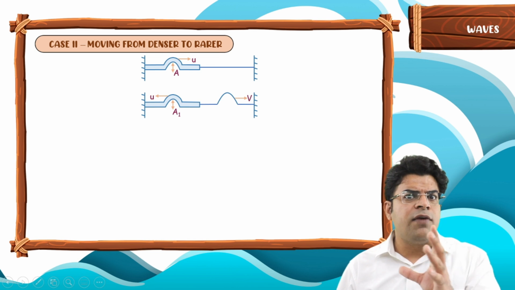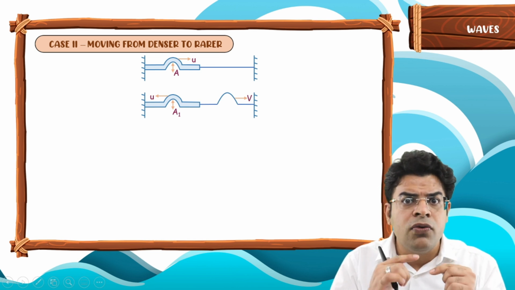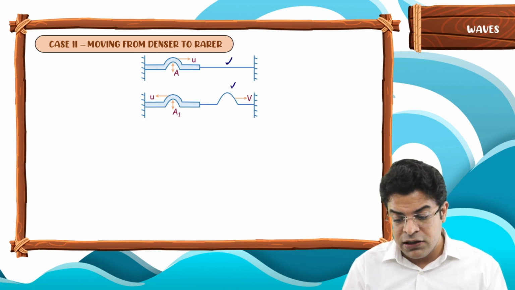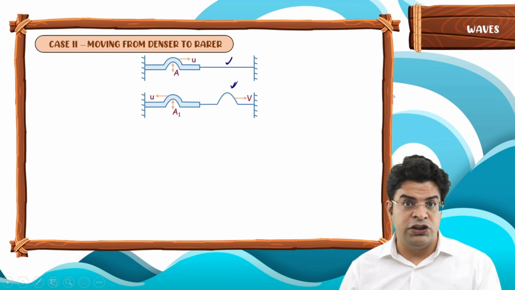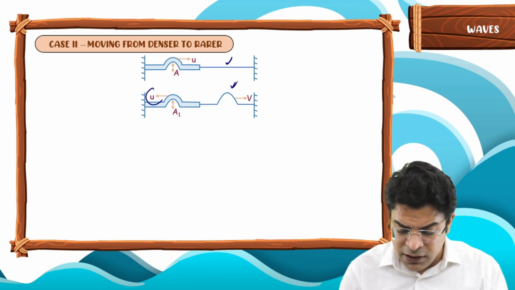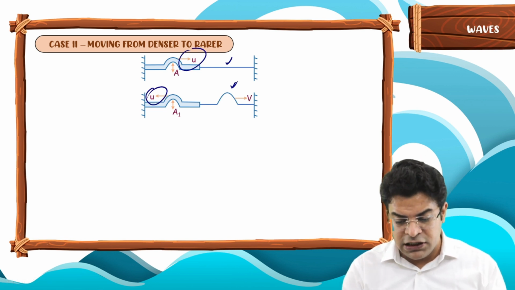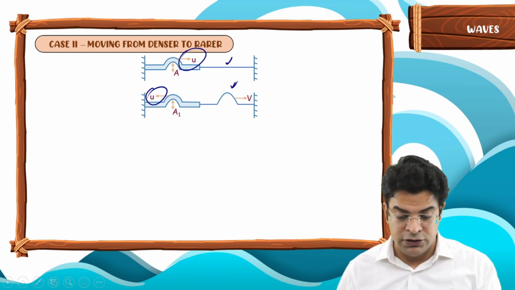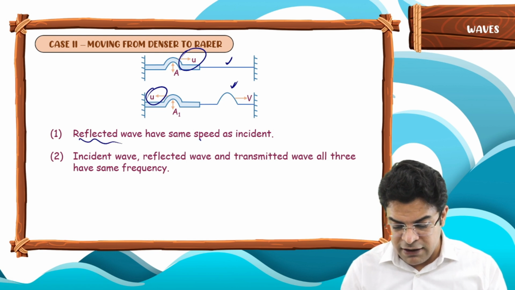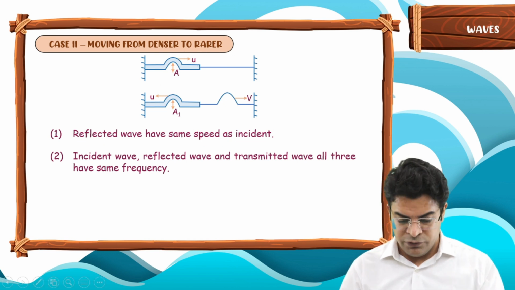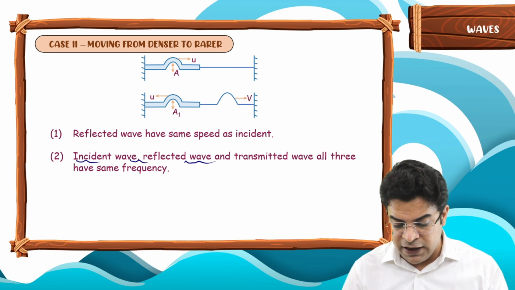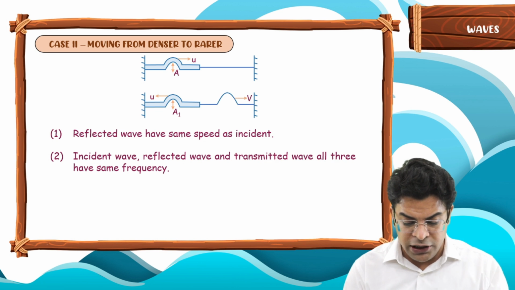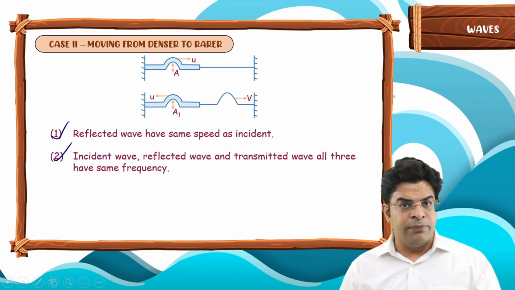When reflected from the denser medium, the wave undergoes a phase change of pi, but when reflected from a rarer medium, a thin wire, it does not undergo any phase change. Since the reflected pulse is in the same medium as the incident pulse, it has the same speed as the incident pulse. Second point: incident wave, reflected wave and transmitted wave all three have the same frequency. So the first point and second point are the same in both cases.